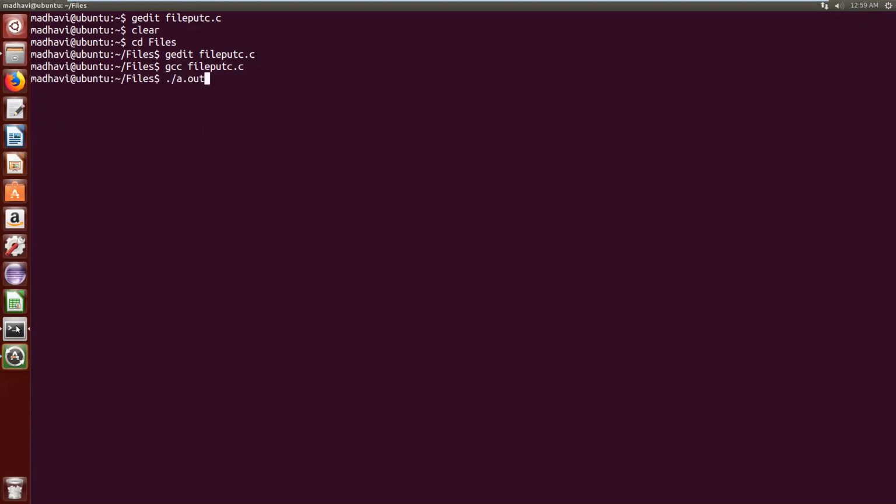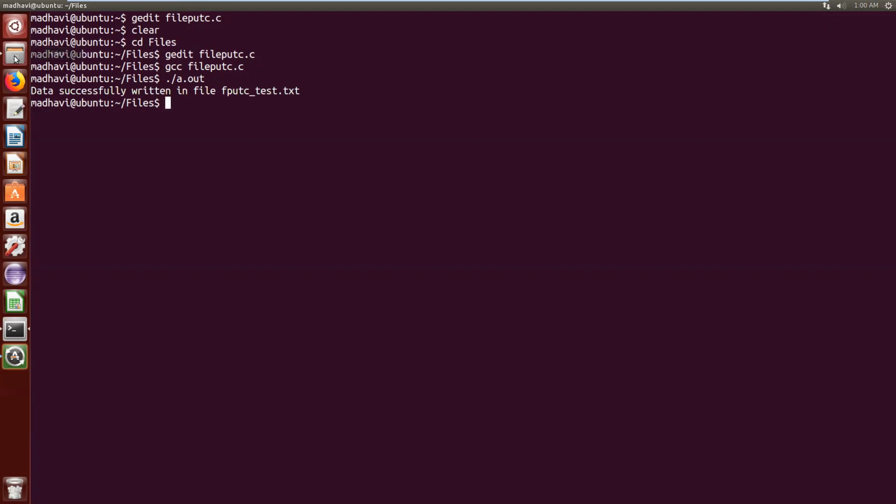./a.out. Unless we open the file putc_test file, we don't know whether the contents are written into that file or not. That is the reason why, just for understanding's sake, at the end of the program I have written a statement like "data entered successfully in that file", if the data is posted into that file. So here I got the message, data successfully written in the putc.txt file.